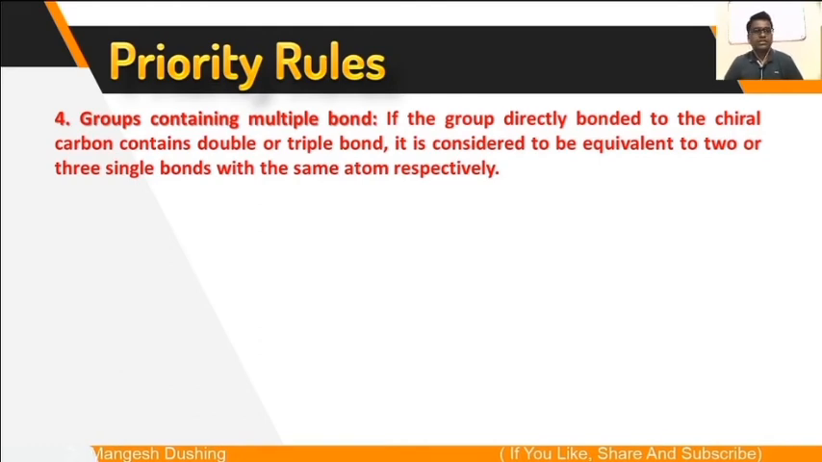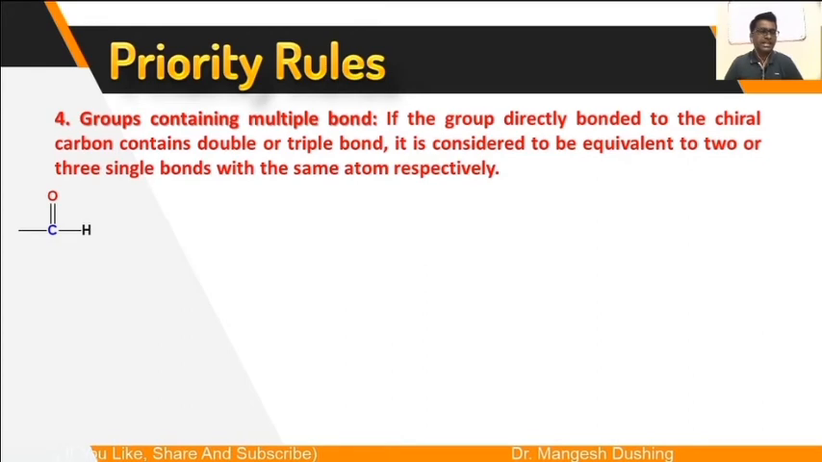Fourth rule is groups containing multiple bonds. If the groups directly bonded to the chiral carbon contain a double or triple bond, it is considered equivalent to 2 or 3 single bonds with the same atom respectively. So a multiple bond you have to consider as multiple single bonds with that respective atom.